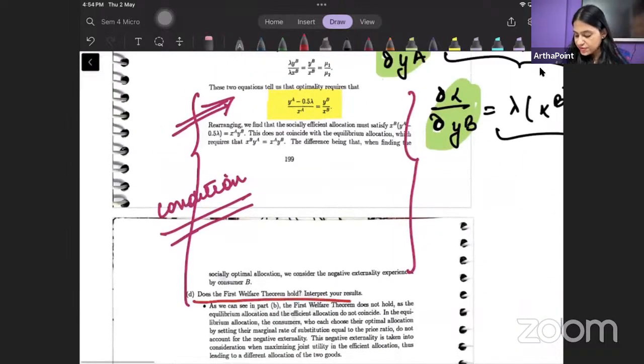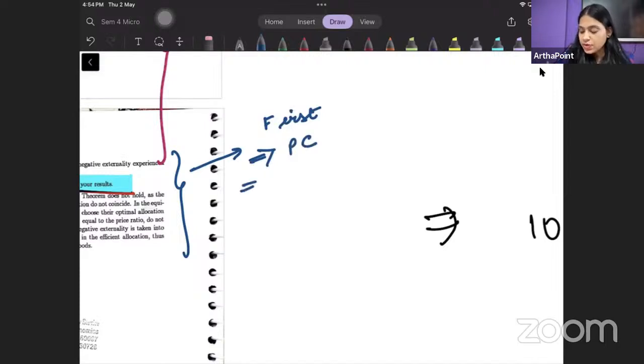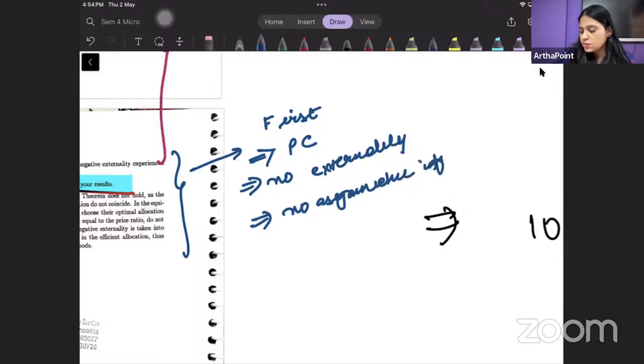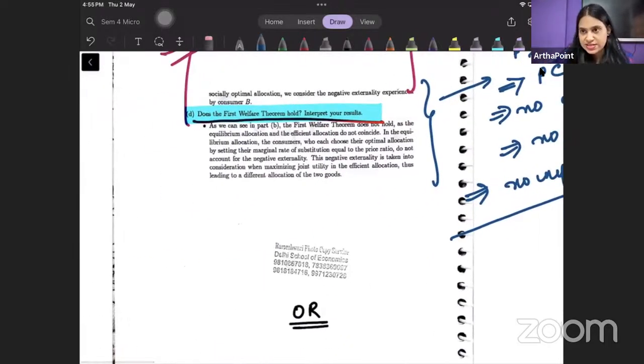So it says, does the first welfare theorem hold? Interpret your result. No, beta, they don't hold true. For first welfare theorem to hold true, you need perfect competition. You need no externality. You need no asymmetric information. You need no imperfect competition. So first welfare theorem will only hold true when all of this is satisfied.